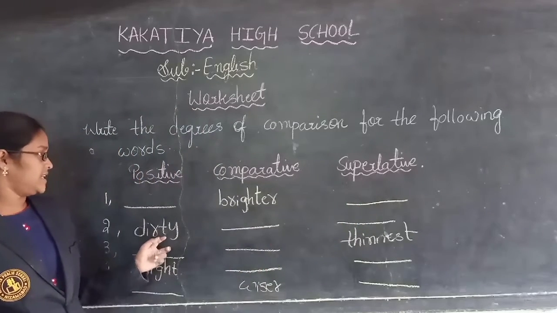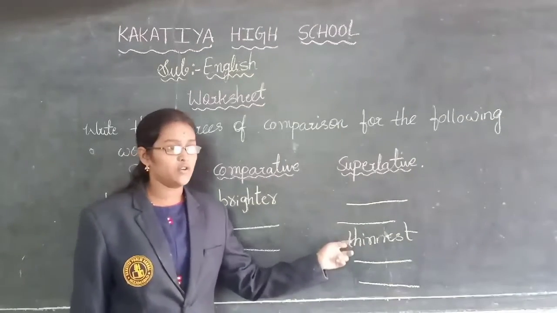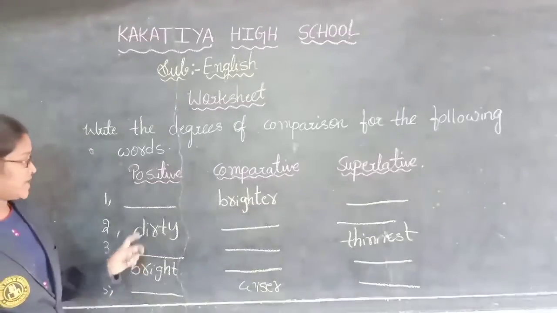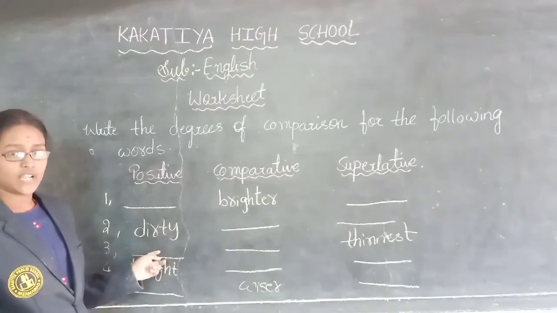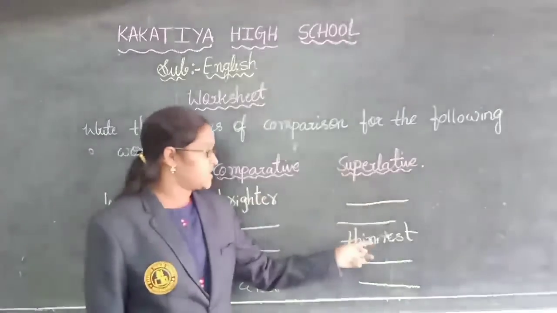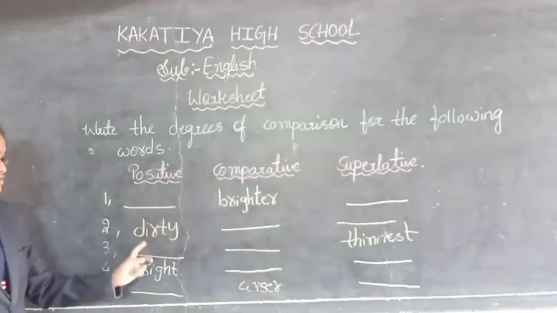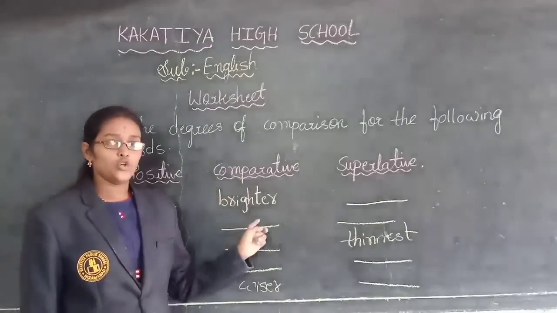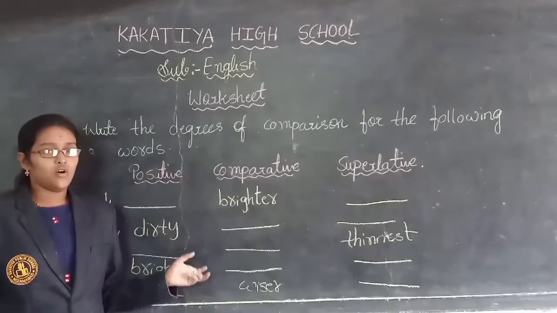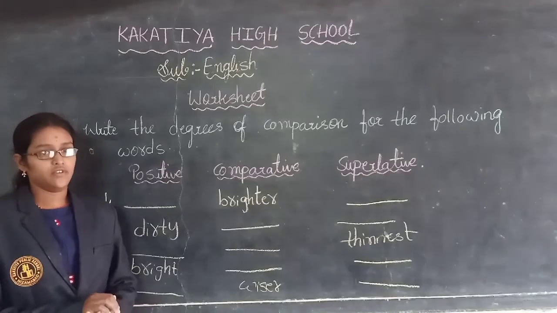Next, dirty. In positive degree I have written dirty, and in comparative degree and superlative degree, what you have to write? You need to write, children. And next one, third one. In positive degree I did not write any word, and in comparative degree also I did not write any word. In superlative degree I have given thinnest. So for this, what is the positive degree and what is the comparative degree? You have to write. Like that only, you have to solve all the remaining words as homework. All the best, children. Watch the video carefully.